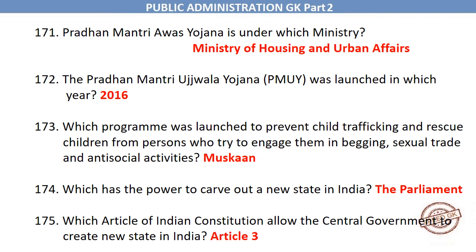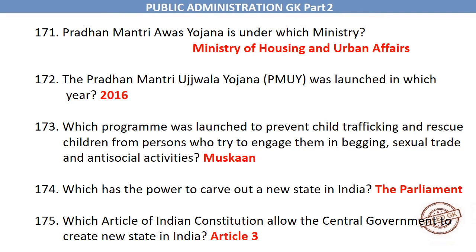The Pradhan Mantri Ujjwala Yojana, PMUY, was launched in which year? 2016. Which program was launched to prevent child trafficking and rescue children from persons who try to engage them in begging, sexual trade and antisocial activities? Muskan. Which has the power to carve out a new state in India? The Parliament. Which article of Indian Constitution allows the central government to create new state in India?